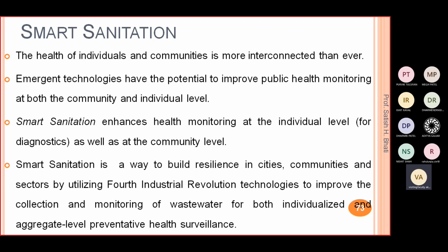Emergent technologies have the potential to improve public health monitoring at both the community and the individual level, right? So it's about how we can monitor and improve public health. Smart sanitation enhances health monitoring at the individual level for diagnostics as well as at the community level.